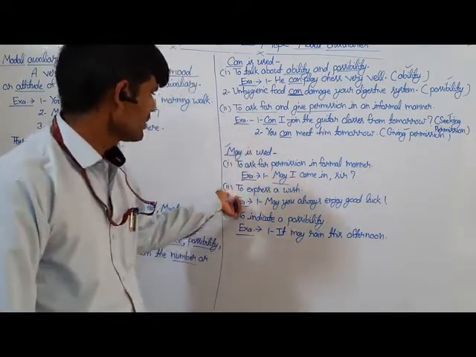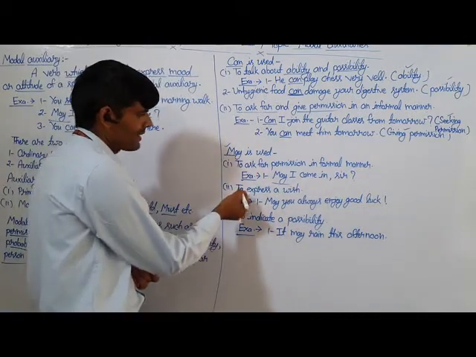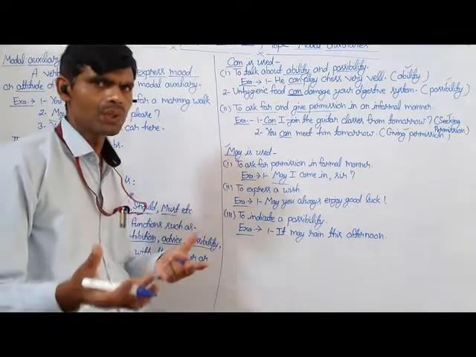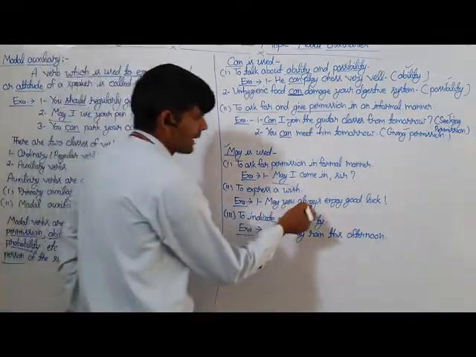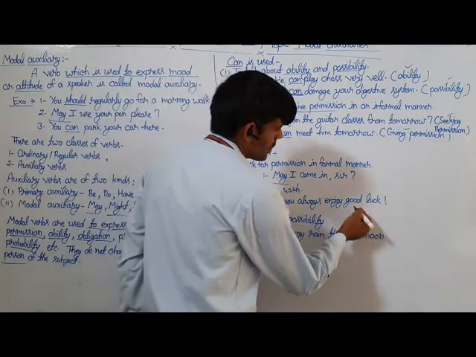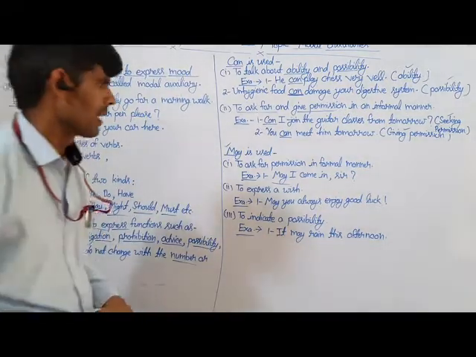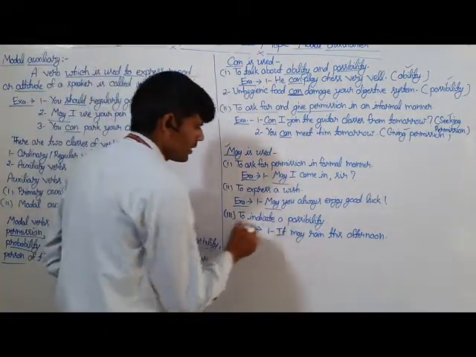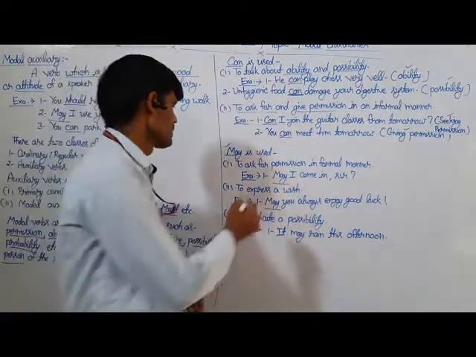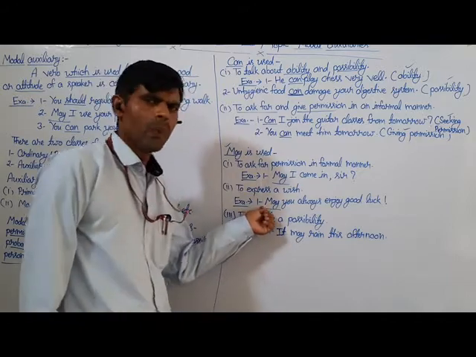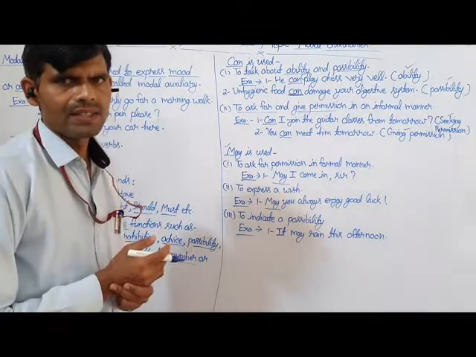Here is the second use of the modal auxiliary may, and that is to express a wish. For example, may you always enjoy good luck. Here the underlined word may is used to show a wish in the sentence. So we can say that the modal auxiliary may also expresses a wish.